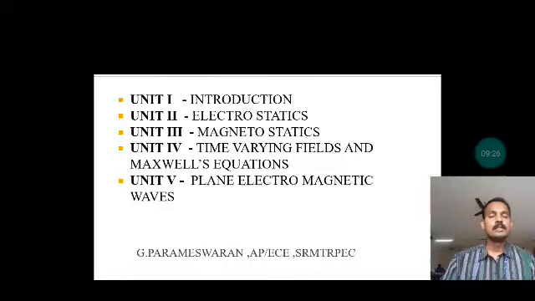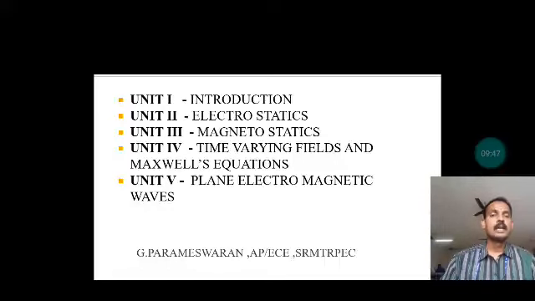The electric field is produced by static charges. All the fields are produced due to charges. Whenever the charge is static, not in movement, we have the electric field.